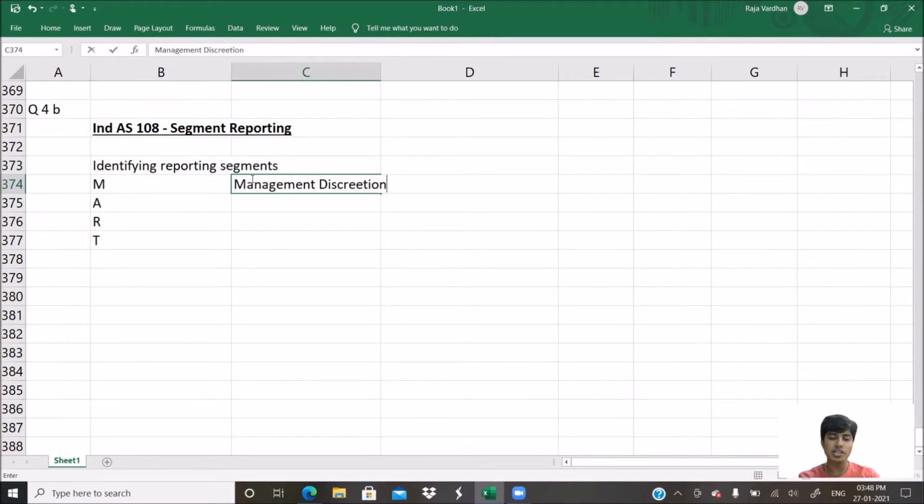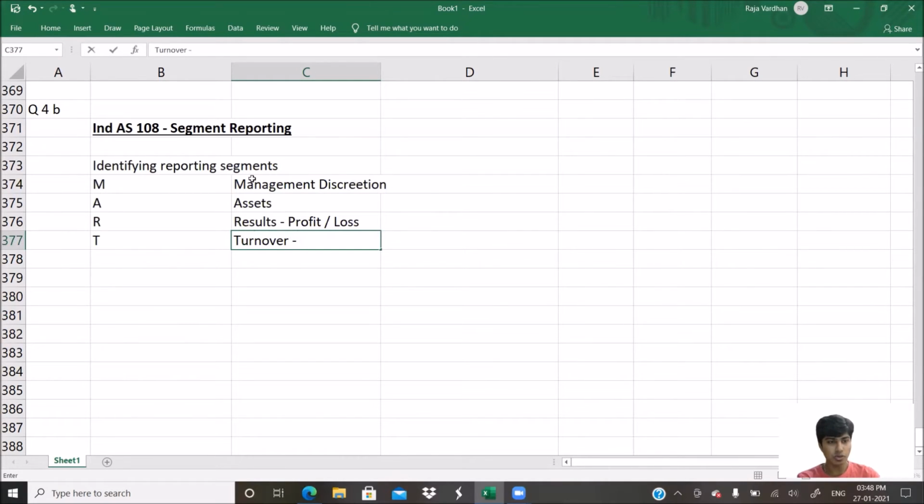Management wants to consider a certain segment as a reportable segment. Can they? Yes, definitely. Second one, A, is assets. R is results, which is nothing but profit or loss, guys. Profit making segments and loss making segments should be considered separately. You cannot take loss as negative profit. That's a mistake, don't do that. And T is turnover.